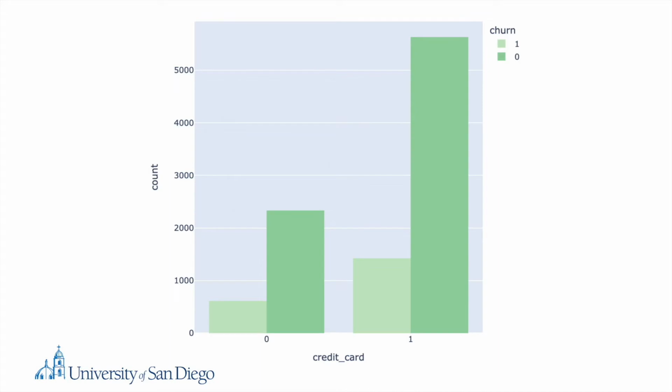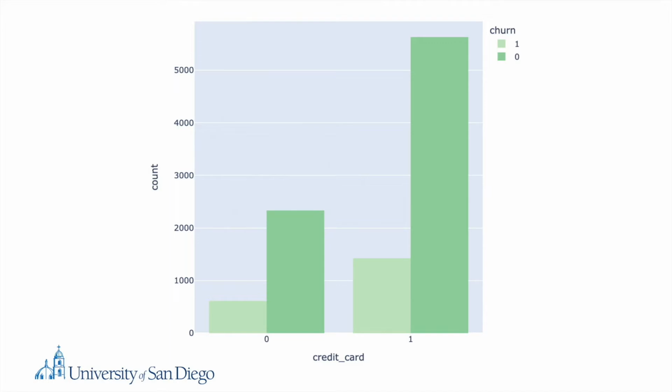When looking at the bar graph, it is evident that for credit card holders, the majority are non-churners, as seen in dark green. The same trend was seen for non-credit card holders. It should be noted, however, when comparing credit card holders with non-credit card holders, it is evident that those with credit cards have a higher chance of churning at 25.3% than those who do not have credit cards at 20.8%.